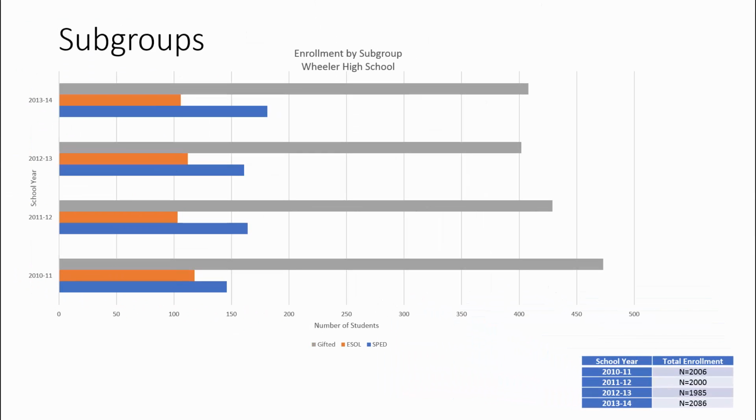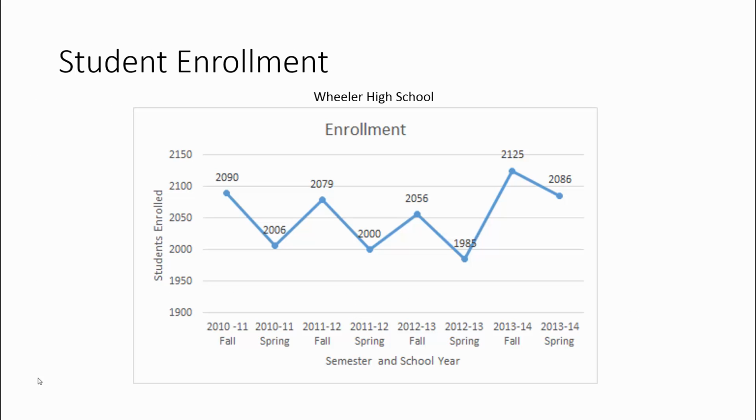As for the ESOL population, that population has both gone up and gone down through the years. At its highest point in 2010 to 11, and its lowest point 11 to 12, and then going up slightly in 12 to 13, and then back down to 13 to 14. It starts out at 2,090 students from the 2010 to 11 school year, and then drops to 2006 from 10 to 11.